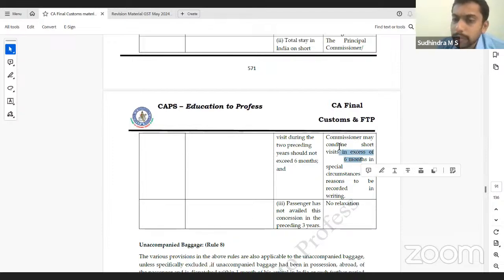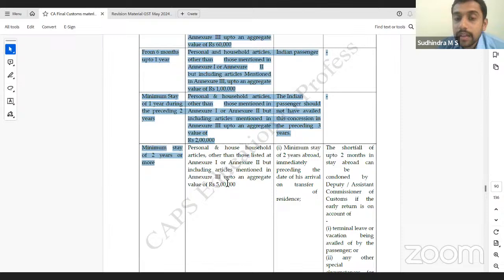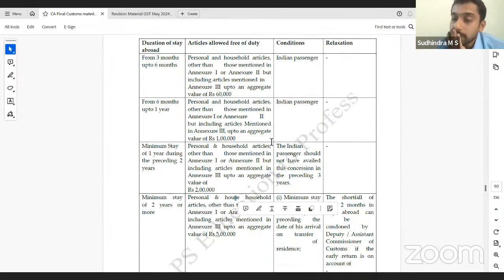If it is in excess of 6 months, the commissioner, if it is valid, can condone that also. And the passenger has not availed this concession in the preceding 3 financial years. In that case, household articles to this extent can be brought in. Are we clear?